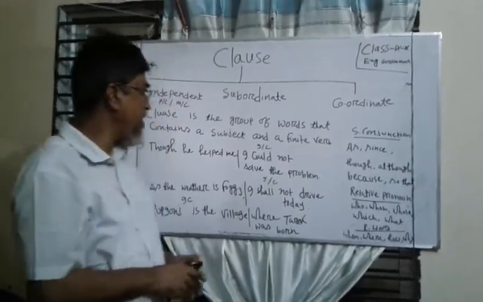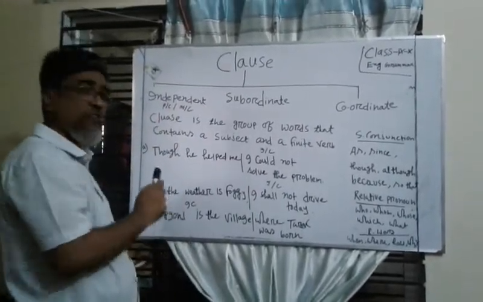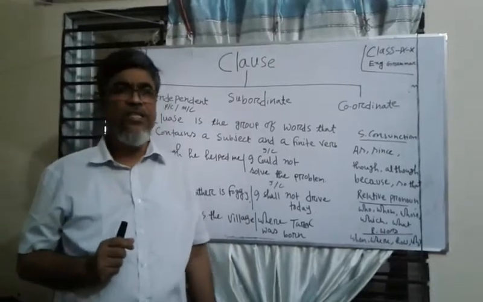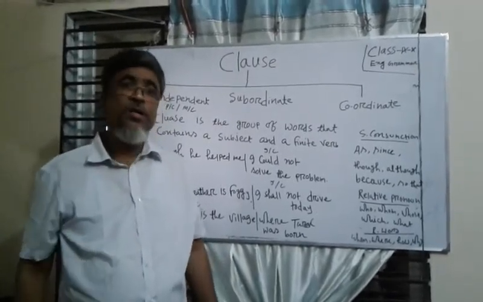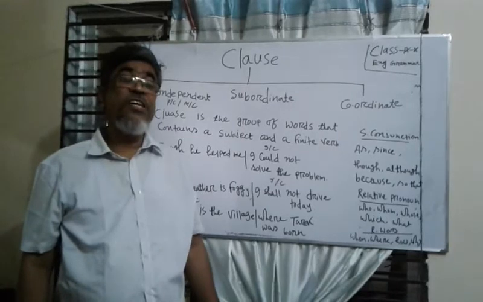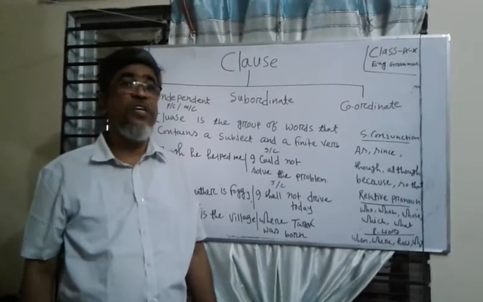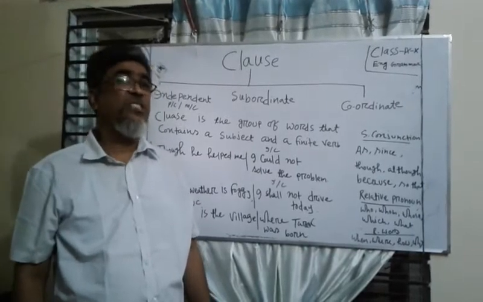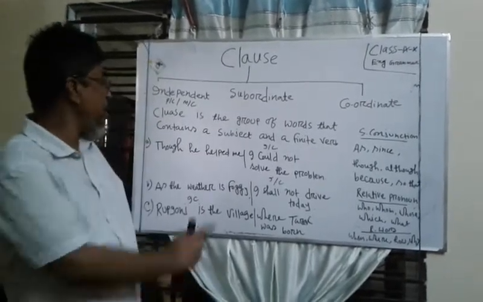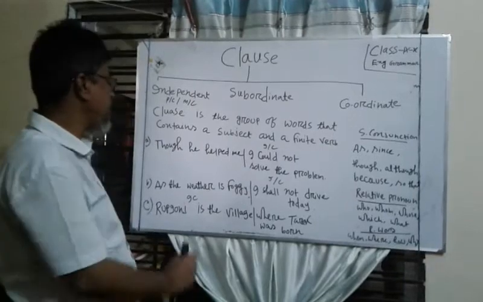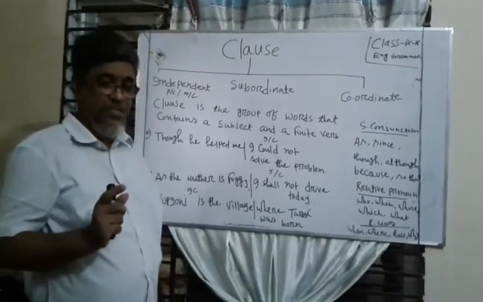Now, dear learners, I would like to describe subordinate clause. This is very important. A subordinate clause is a clause that cannot stand by itself and cannot express a complete sense without depending on a principal clause, without depending on an independent clause. That is, this clause cannot give a complete sense.